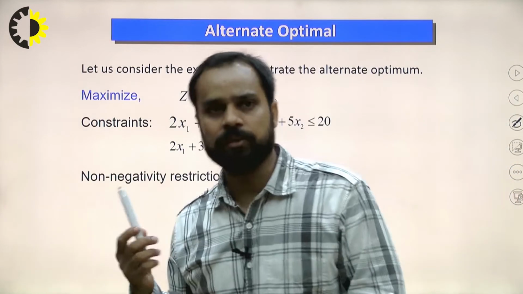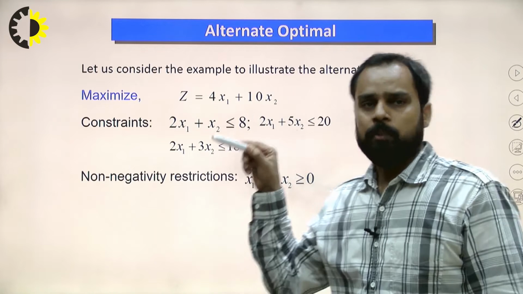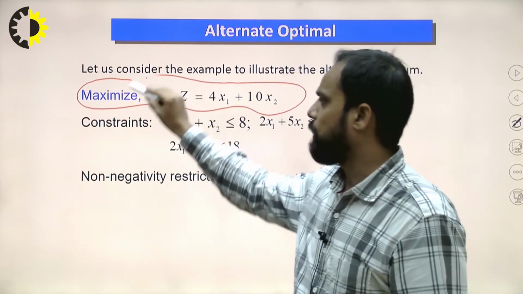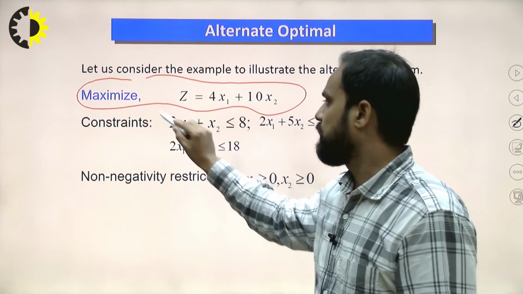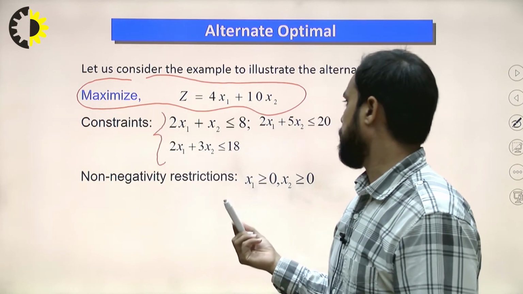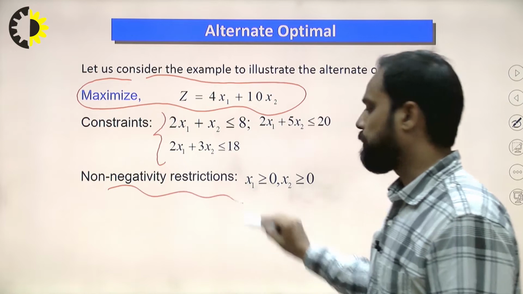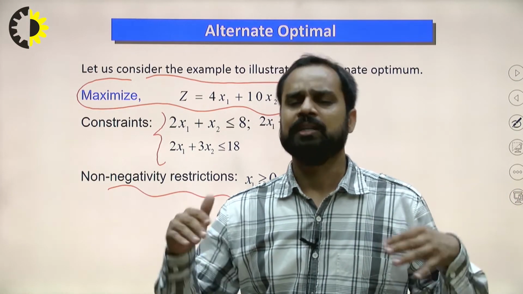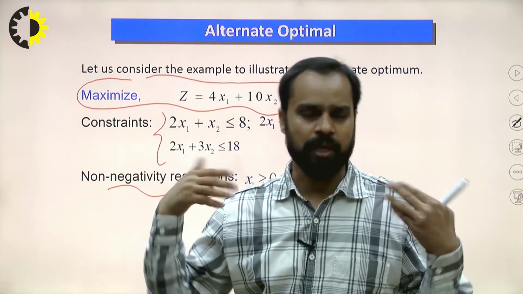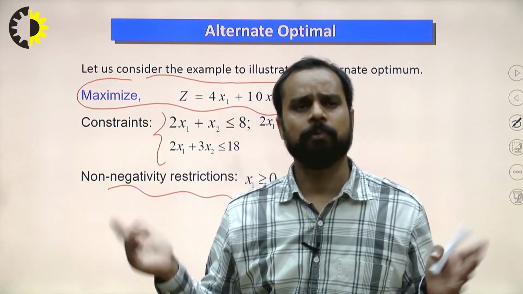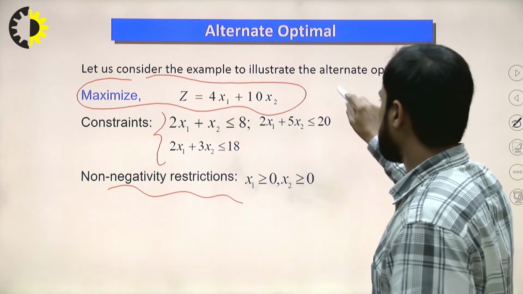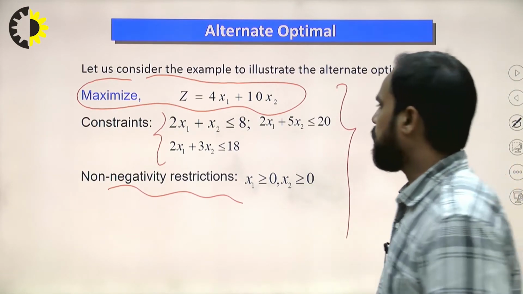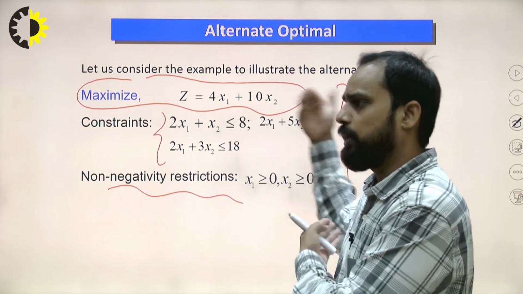Suppose this problem belongs to maximization. We have to maximize an objective function. These are the constraints of the objective function, and this is the non-negativity restriction. So the basic step in any case, whether it is unique, alternate, unboundedness, or no feasible solution, is to start by finding the initial basic feasible solution. And how can we get it? By converting constraints into equations.